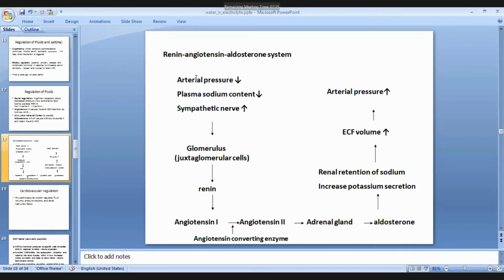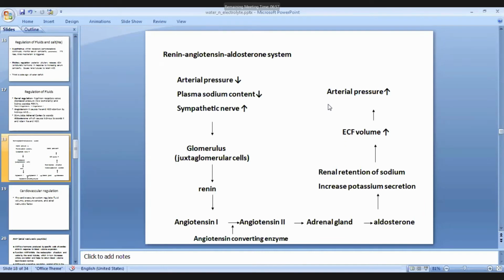With the decrease of arterial pressure, all these steps of the renin, angiotensin, aldosterone system bring it up to the normal. Rising means it was at a decreased level, and it tries to bring it up to the normal level, not above normal. In this way, the renin, angiotensin, aldosterone pathway operates, and this is for fluid balance.